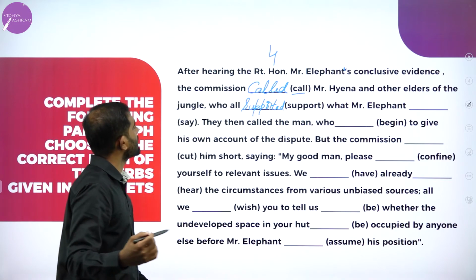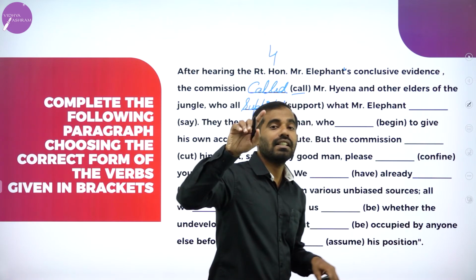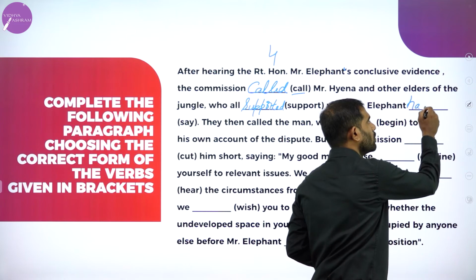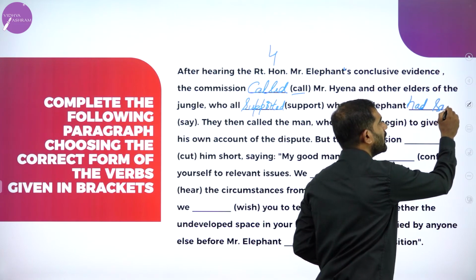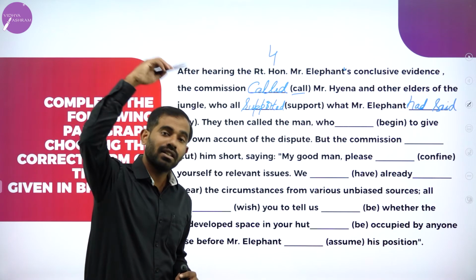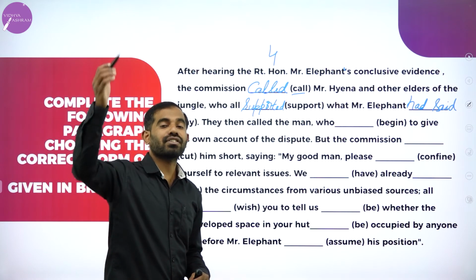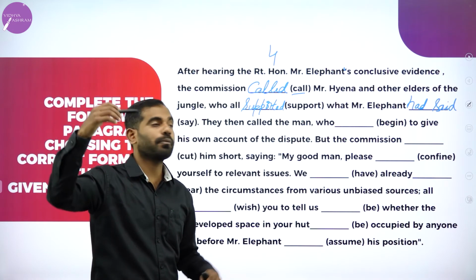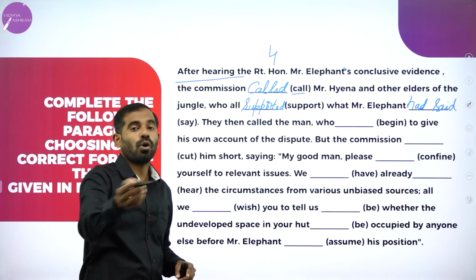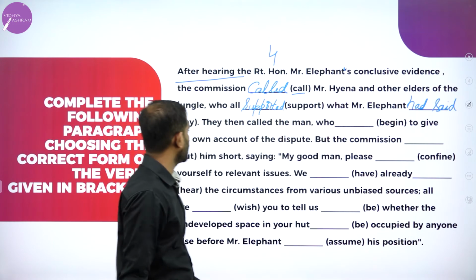Elephant said. Now, what Mr. Elephant said or had said, you know that they have already taken the evidence. We're not talking about simple past tense, we are talking about past perfect tense. Had said, because remember, after hearing, the evidence is already given by the elephant. So we are talking about had said.